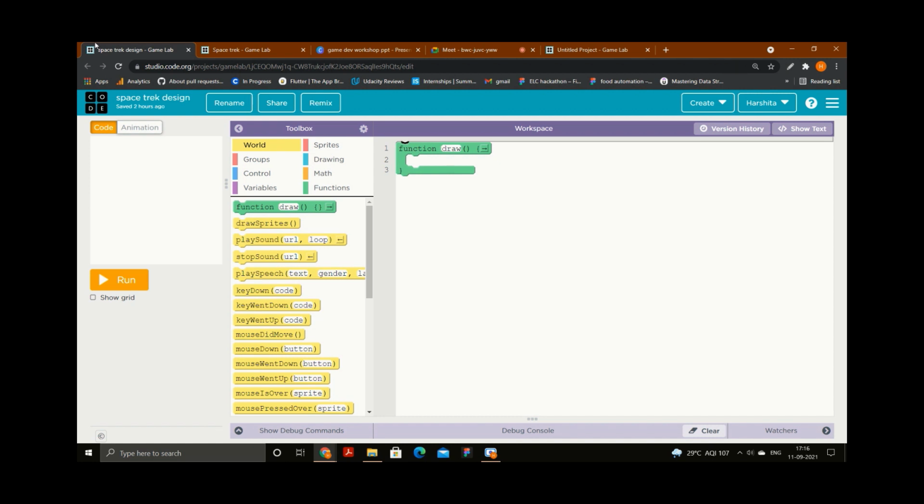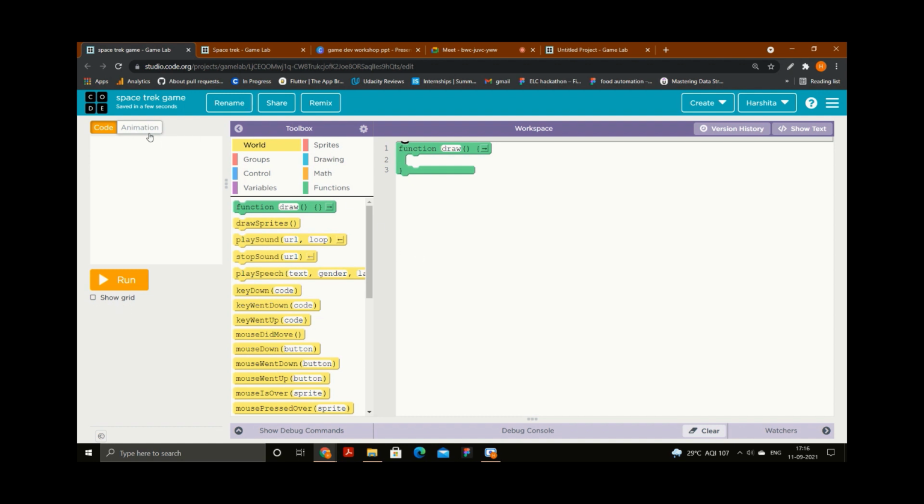So now first thing you need to do is rename your project. You can see the name here is Space Trek Design. So it's not a design part now, it's our actual game. So click on the rename, write Space Trek Game, and click on the save.